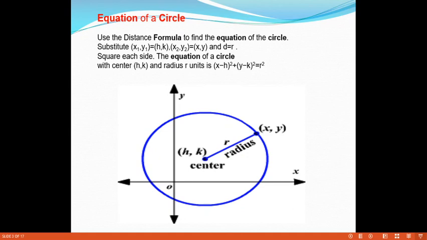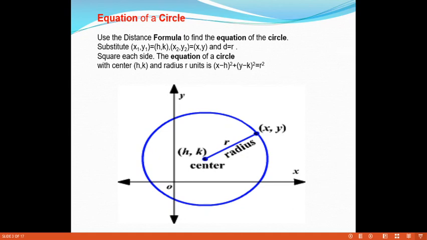So what is the two points formula here? Square root of (x2 minus x1) whole square plus (y2 minus y1) whole square, that is the distance formula between two points. The point (x1, y1) is (h, k). The point (x2, y2) is (x, y). And the distance d is r. So by using the formula, the distance equals r.